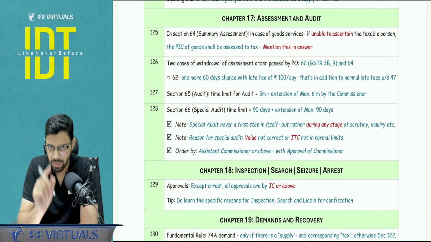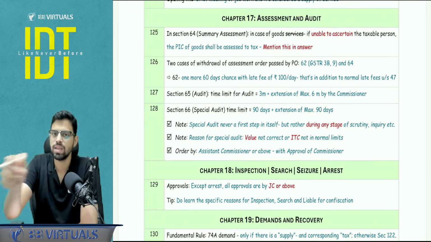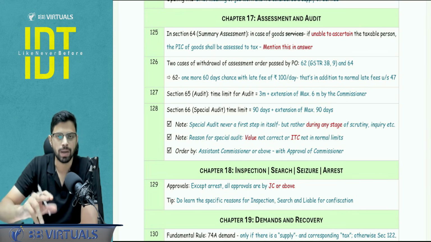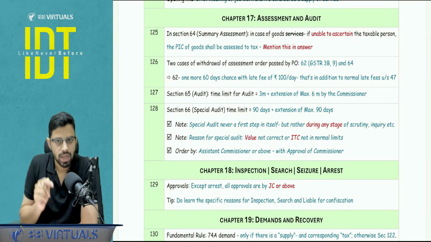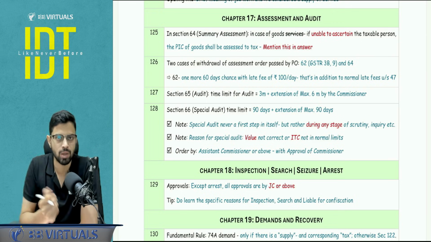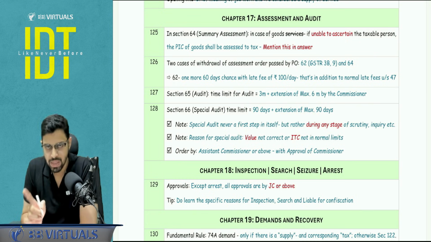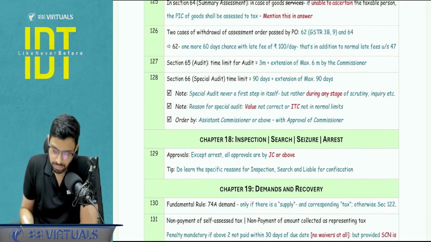No. There is one special case in which the taxable person is not ascertainable. In case of goods, whoever is the person in charge, for example, the warehouse operator, he will be considered as the deemed taxable person and he would be liable to pay the GST. You have to mention this in the answer also. And if this is asked specifically, then obviously you will be able to click. But if not asked specifically, only there is a general note on 64, don't forget to write it.